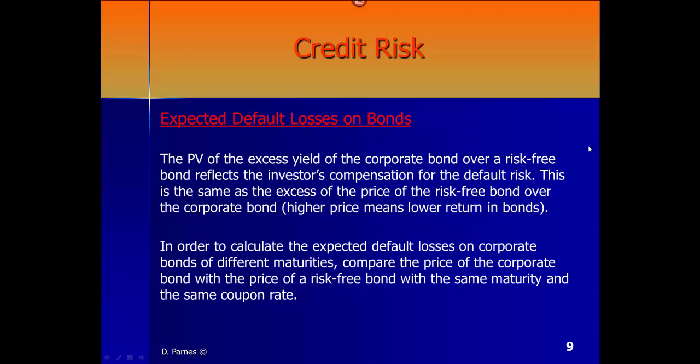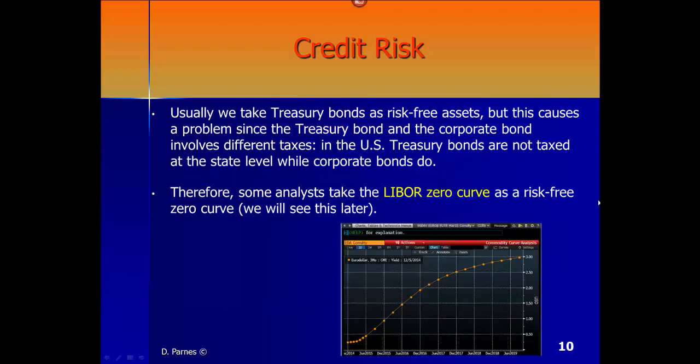Now, in order to calculate the expected default losses on corporate bonds of different maturities, we need to compare the price of the corporate bond with the price of a risk-free bond with the same maturity. We need to match them based on the same time until maturity and the same coupon rates. Usually we take the treasury bonds as the risk-free assets, US treasury bills, notes, and bonds, but this causes a problem since the treasury bond and the corporate bonds involve different taxes. In the US, just to let you know, treasury bonds are not taxed at the state level, while corporate bonds are taxed. Therefore, in many cases, we compare it to the LIBOR zero curve.